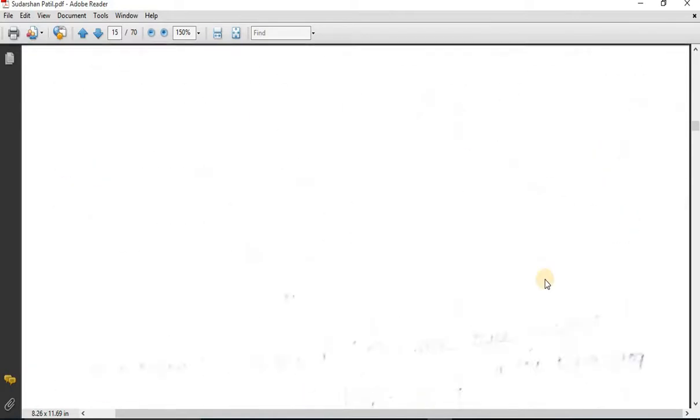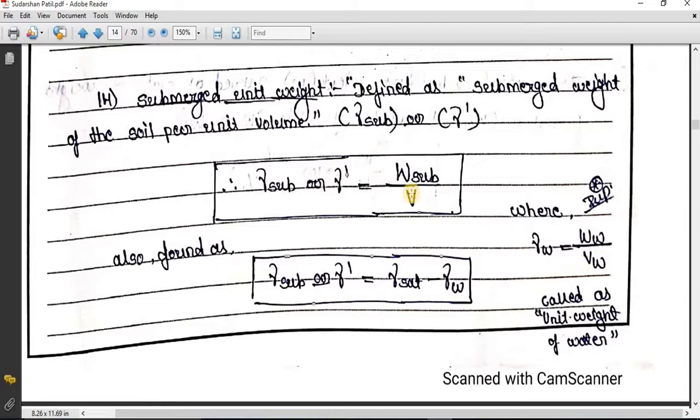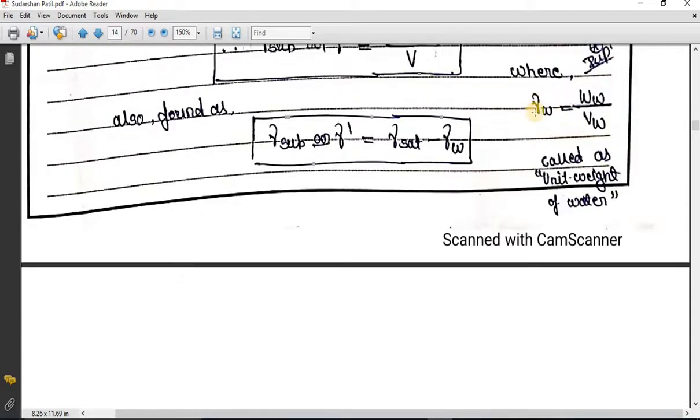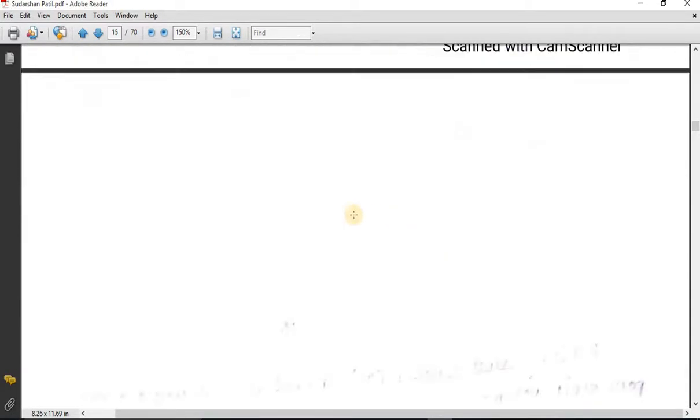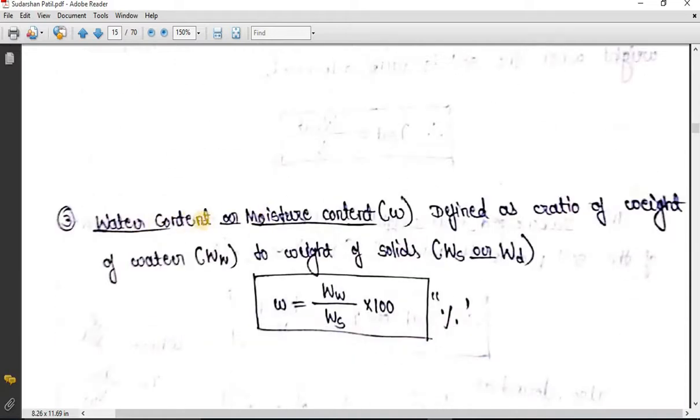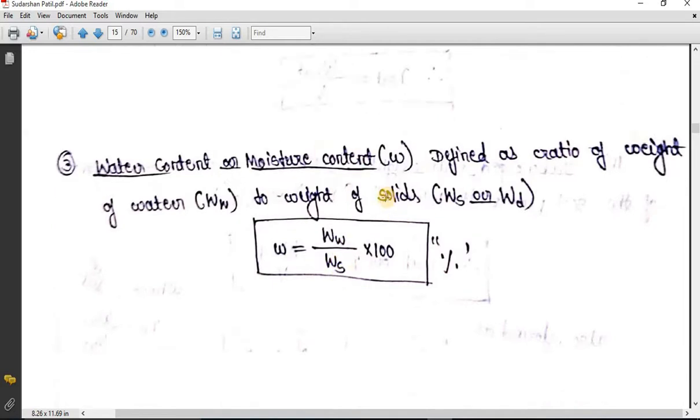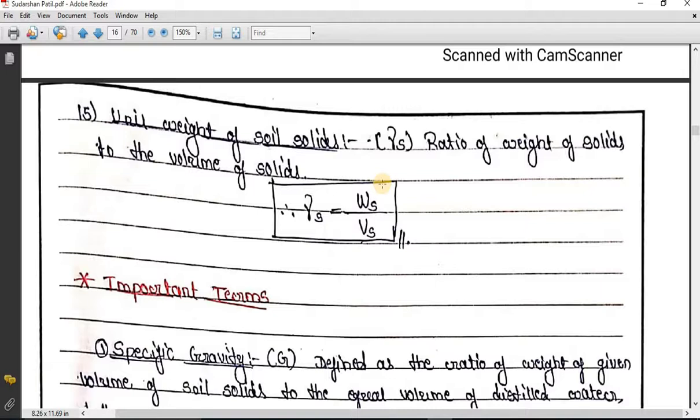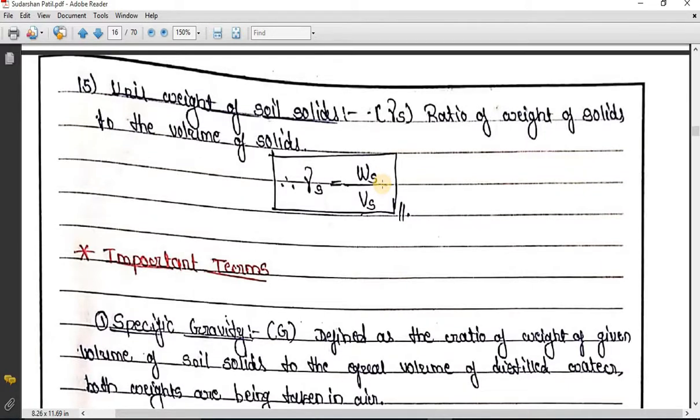Weight of water divided by volume of water is going to give us the unit weight of water. If I want to calculate water content or moisture content, I can say weight of water divided by weight of soil solids. Generally it is represented in the form of percentage. The unit weight of soil solids is nothing but weight of soil solids divided by volume of soil solids. So these are the weight volume relations.